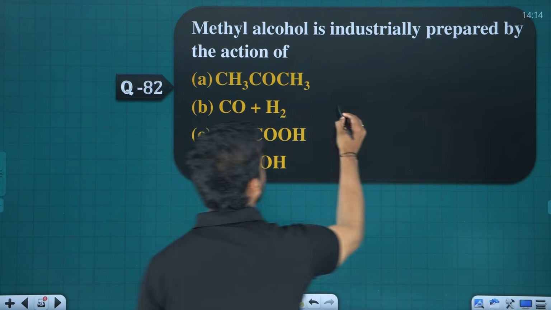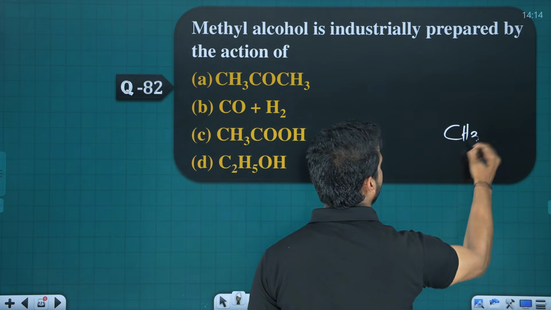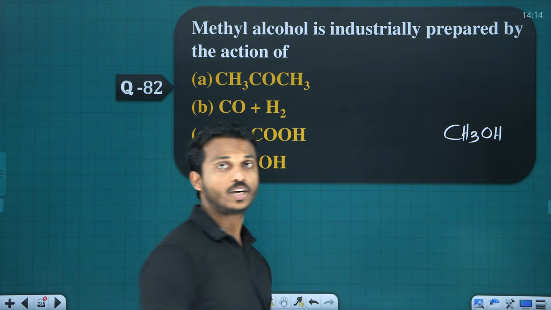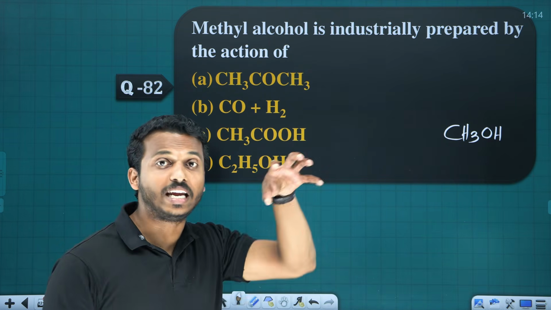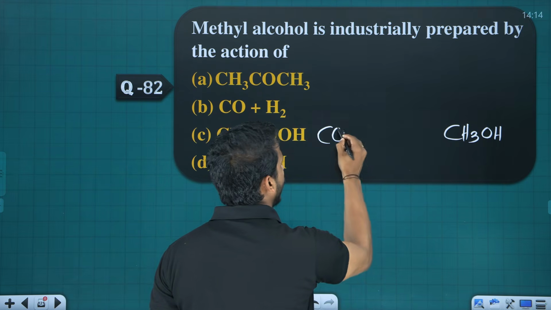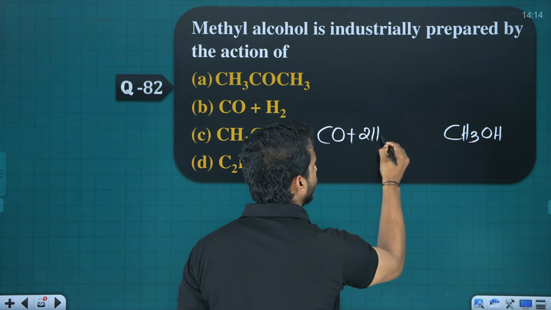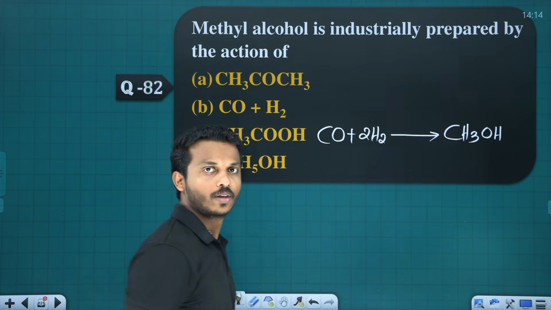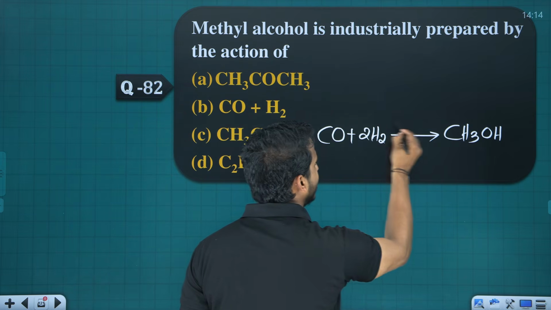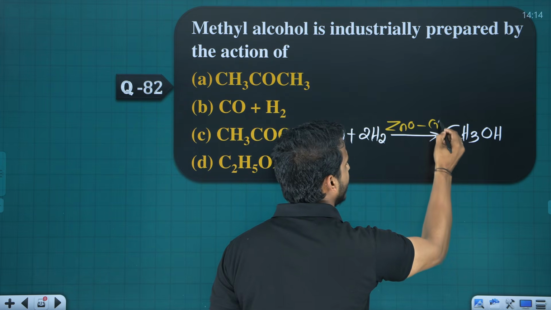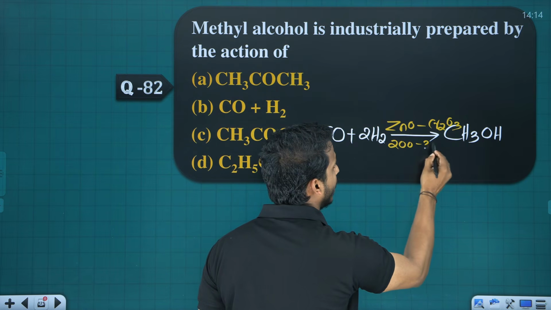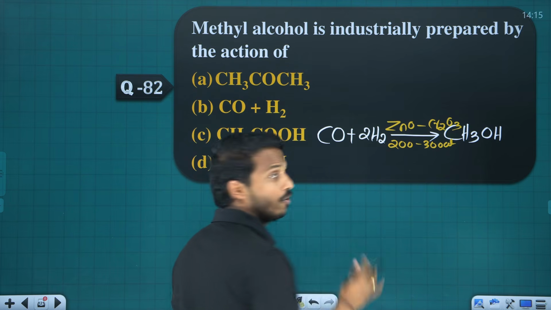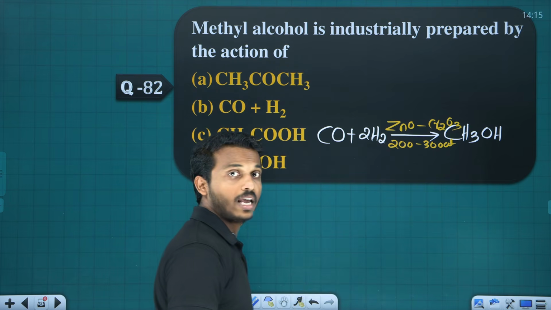Question 82. Methyl alcohol. What is methyl alcohol? Methanol, CH3OH, industrially known as wood spirit. How is methanol prepared industrially? Carbon monoxide reacts with 2H2 to give methanol. It is very important to know the catalyst: zinc oxide and Cr2O3. Around 200 to 300 atm pressure and 573 to 673 Kelvin temperature.